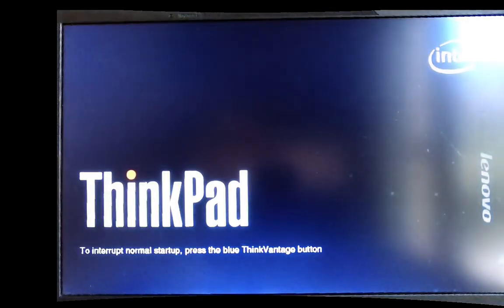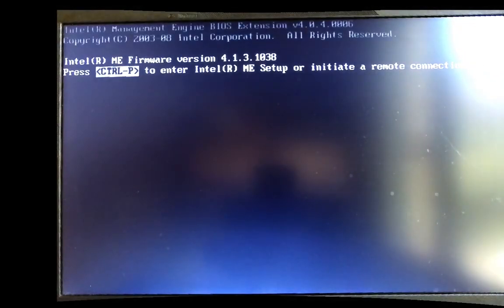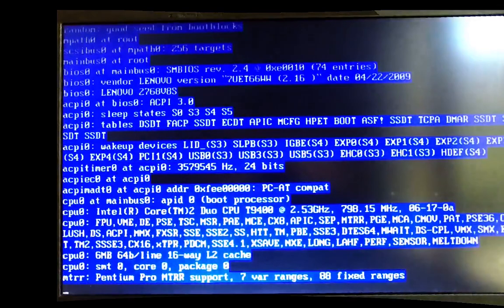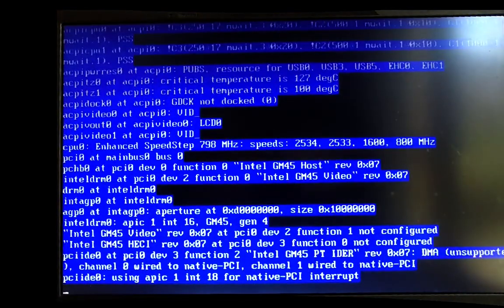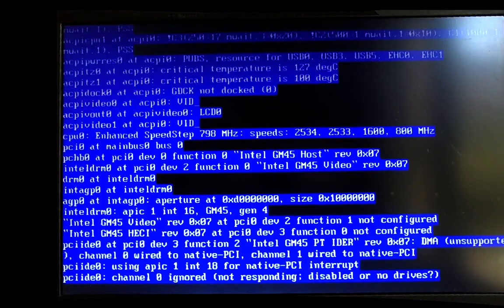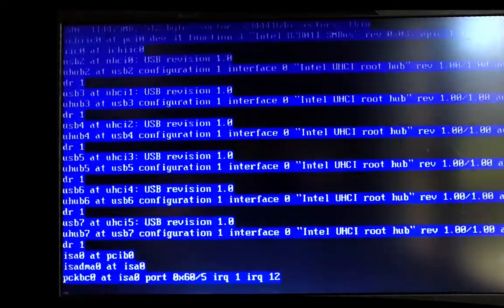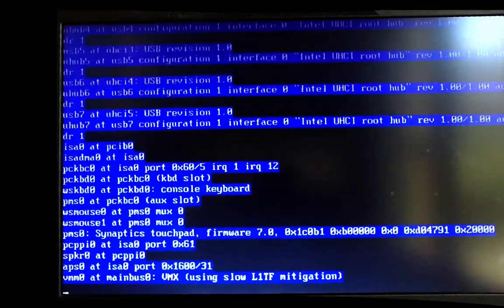And let's reboot. So here is the bootloader. We have a list of all the devices detected at boot time, and whether the kernel can find a driver for them.